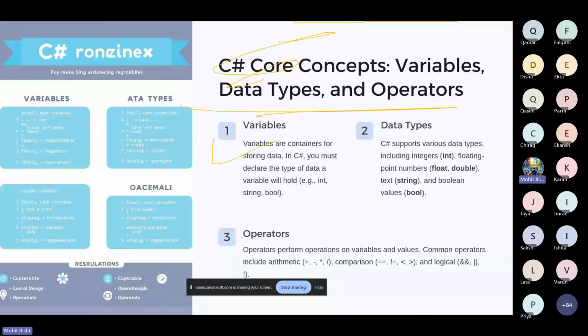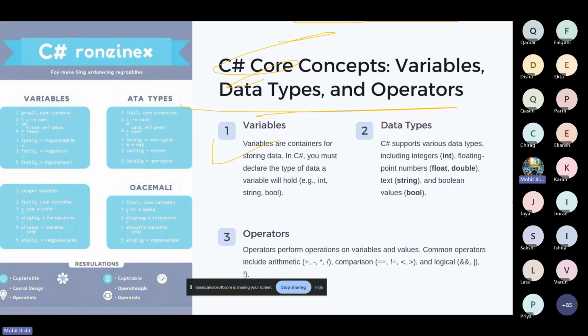We already discussed variables and what these variables are. There's a standard template we follow. Suppose I want to write a hello program, so we can start with a hello program, and then we can learn about the variables and other things. In C sharp, int stores the integer part. Suppose I'm making an application where I ask the user to enter their age, it will be stored as an integer. Then we have double. Double is a floating point number, where we can store the price and other things.